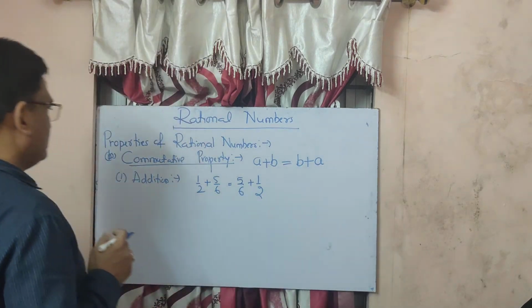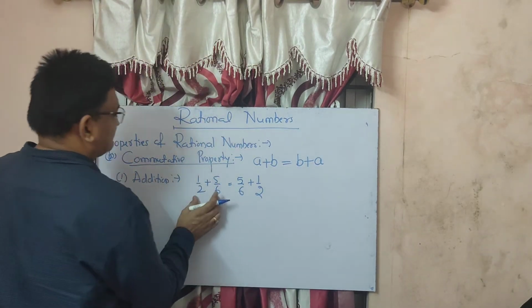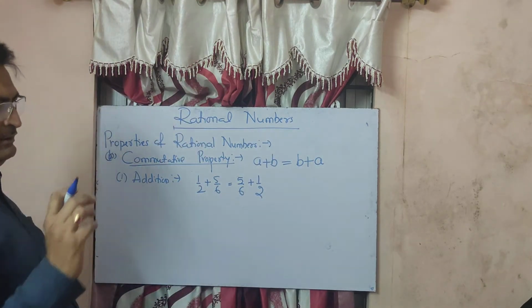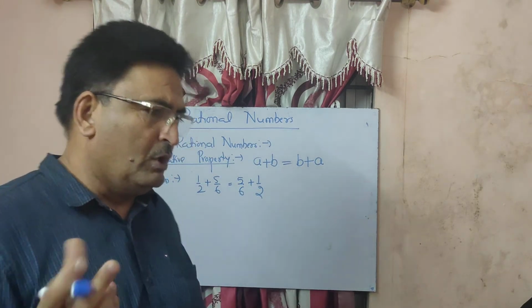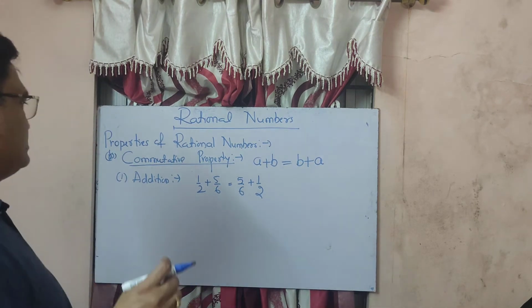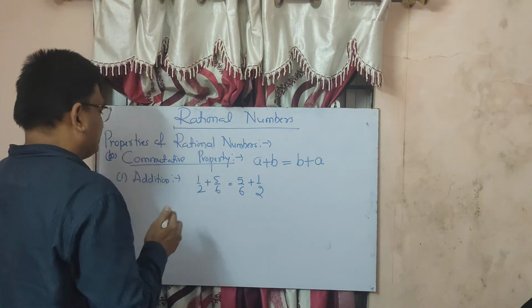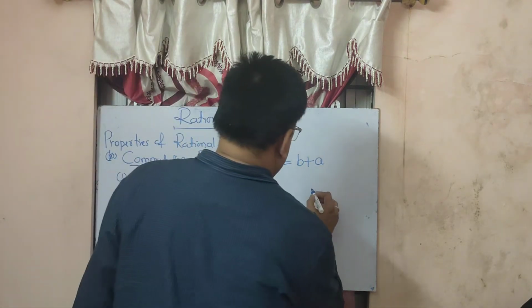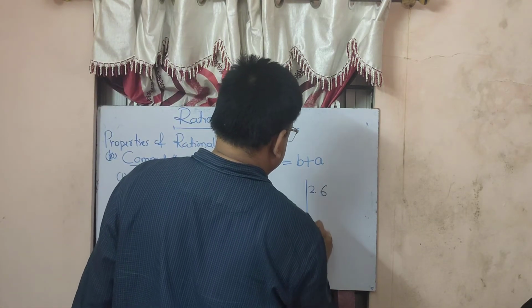Now, let us calculate the value of this, and after that we have to calculate this. If both are equal, then it means the addition property holds. So now let us see. 2 and 6, what is the LCM of 2 and 6? You might be knowing how to calculate LCM.